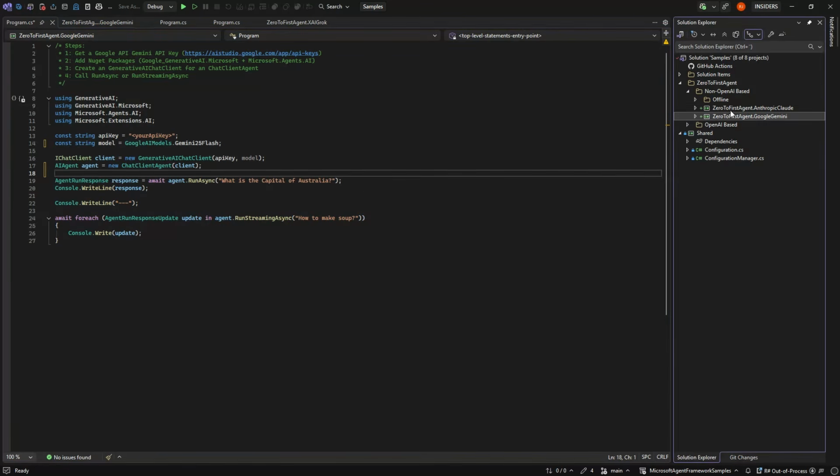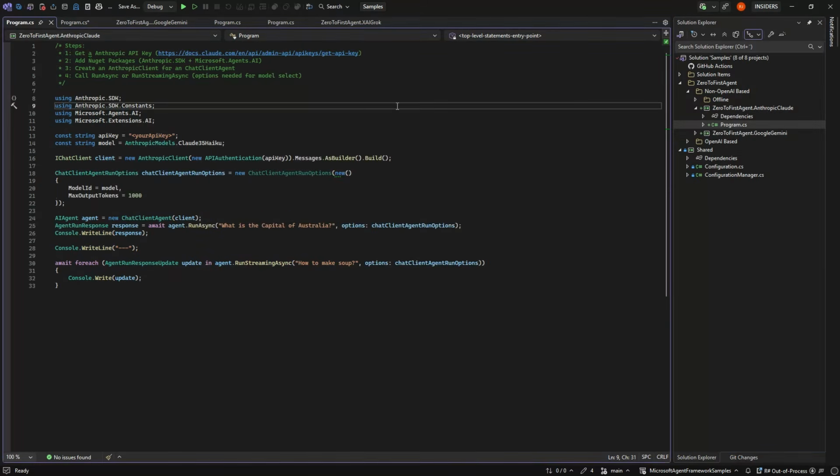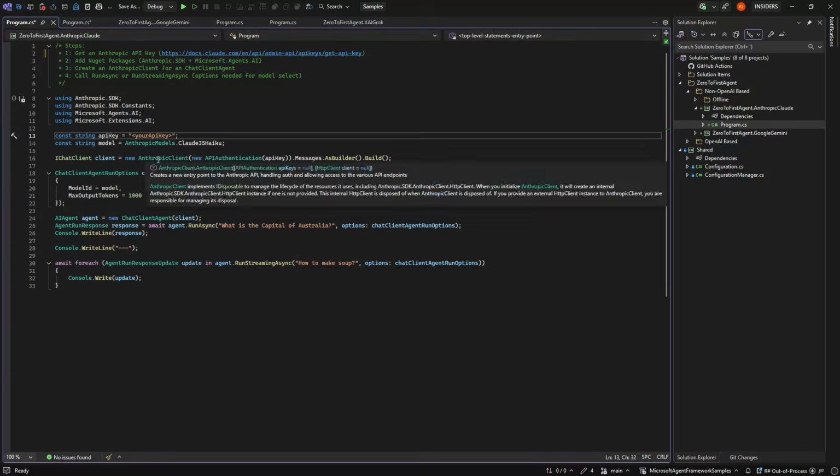Next up, we have Anthropic, which is probably the hardest one to get going. They have always been hard to get going. But of course, you need an Anthropic API key. And then you need the Anthropic SDK, which is just a NuGet package as well, and the agent's AI. And once you have your API key, you need to choose your model, in this case a Claude 3.5 Haiku. And then you need to make your Anthropic client